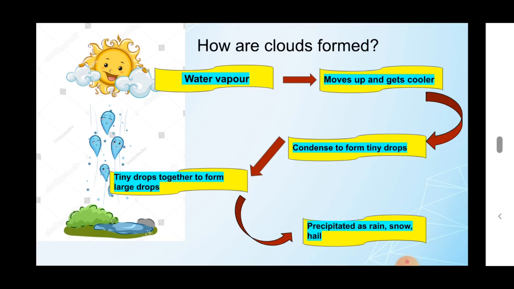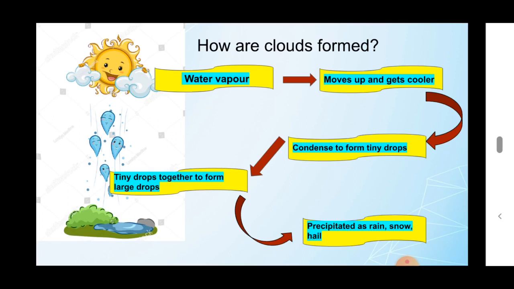If water vapor enters into the air and moves up, it gets cooler. At sufficient height the air becomes so cool that water vapor in the air condenses to form tiny droplets.